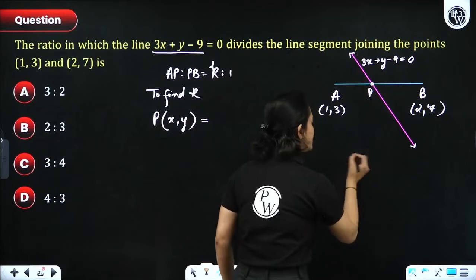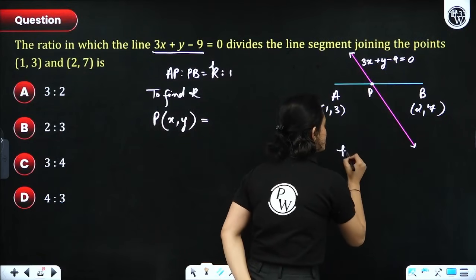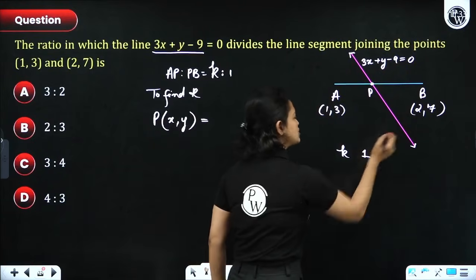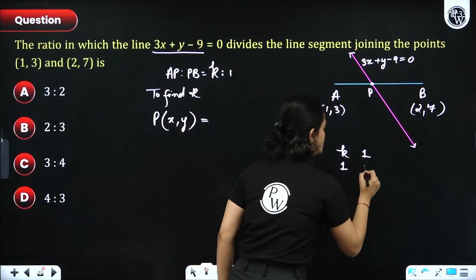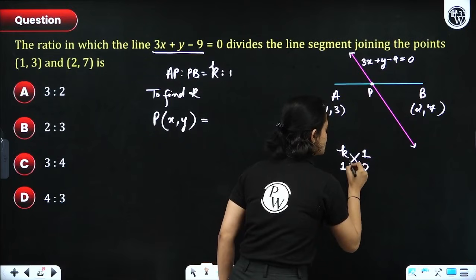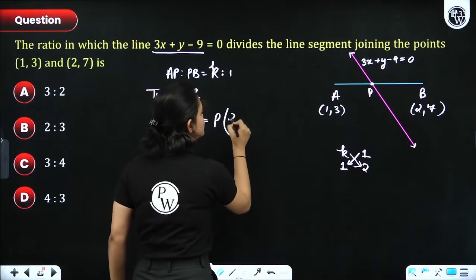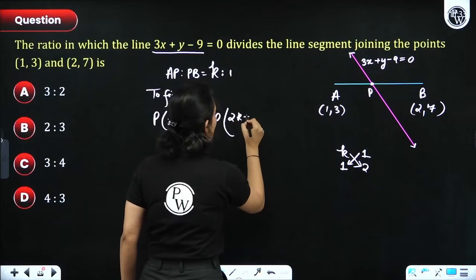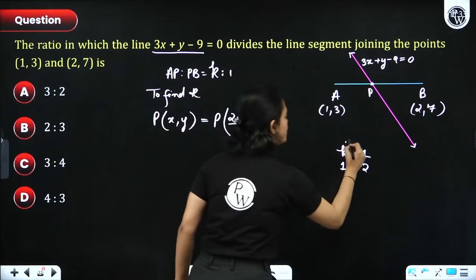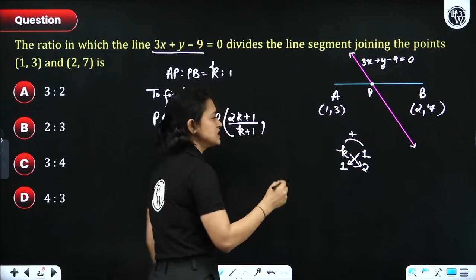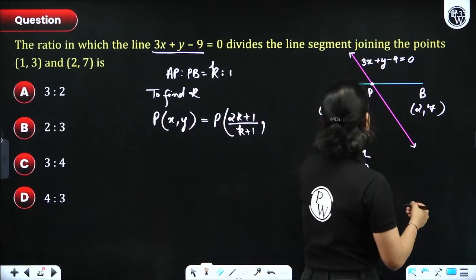So how will I do that, everyone? I will write the ratios like this, k and 1. Now I'll write the x coordinates here, so 1 and 2. Let's cross multiply. So what we will get? We will get 2k plus 1, and in the denominator you will simply add both of these, so k plus 1. Now similarly, to figure out the coordinate of y, what will you do?